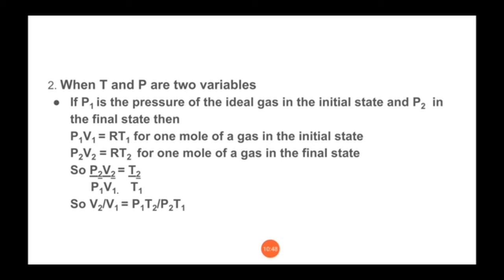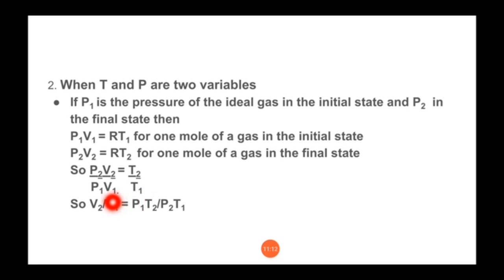P1V1 is equal to RT1 for the initial state and P2V2 is equal to RT2 for the final state. Of course we are taking 1 mole for simplicity. Now dividing these equations, we get P2V2 by P1V1 is equal to T2 by T1.